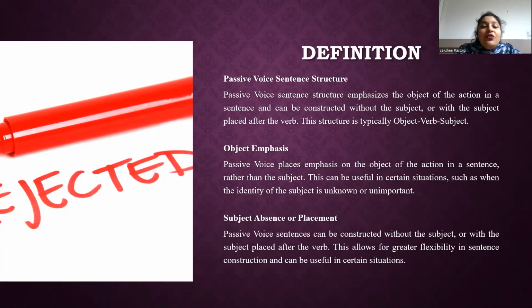What are the examples of object emphasis? I have some different examples of object emphasis. First, the new employee was thoroughly trained by the HR department. So in this statement, the emphasis is on the employee being trained.